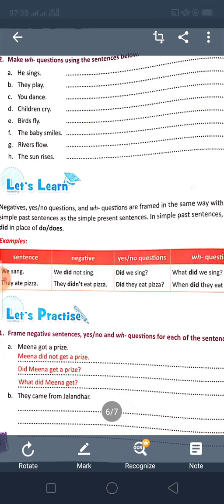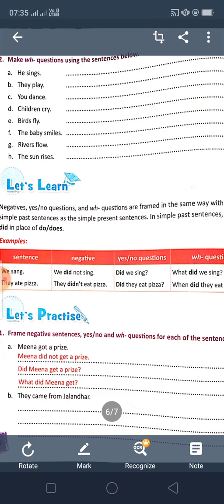In simple past sentences, we use did in place of do and does. So instead of do and does, in simple past sentences we will use did. Did will go with everyone: I, you, he, she, it, we, they. Everywhere we will use did only. Did is the past tense of do and does.